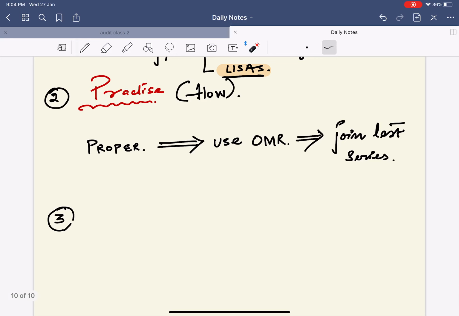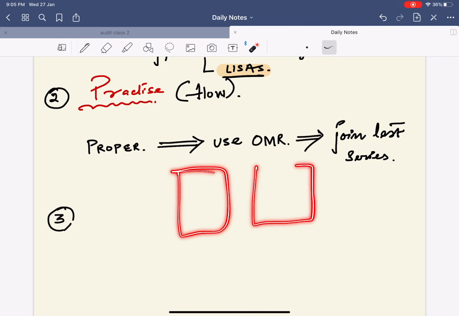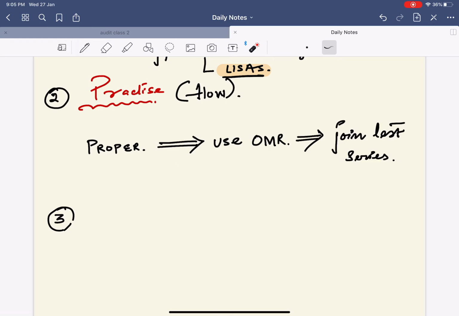Now practice. How exactly should you practice? Remember one thing: your practice must be proper. What does proper mean? First of all, use your OMR sheet while answering. This is your question paper and this is your answer sheet. Now most students do not prefer an OMR and they simply say this is 1, this is 2, this is 3, this is 4, this is 5, this is 6, done.